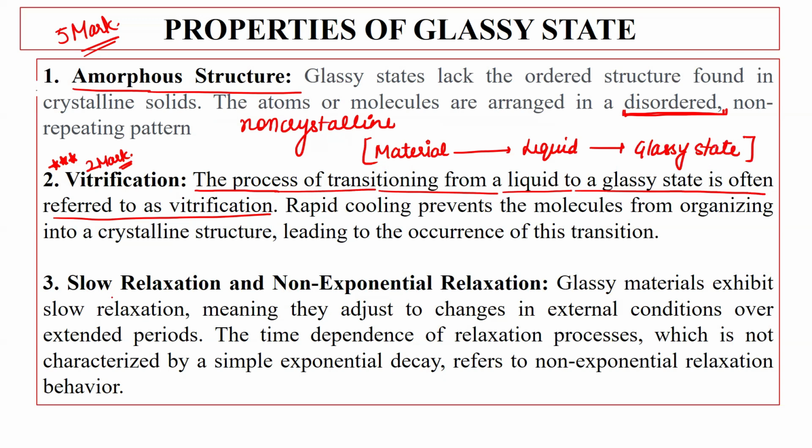The third point related to the glassy state is slow relaxation and non-exponential relaxation. What do you mean by this? The glassy material exhibits slow relaxation, which means they can adjust to the external condition changes. Whenever you are changing external condition, they can adjust themselves in that conditions. And the time dependence of the relaxation process is not characterized by a simple exponential decay. So you can say the glassy material is having slow relaxation process. Whatever external conditions are there, they can adjust itself.